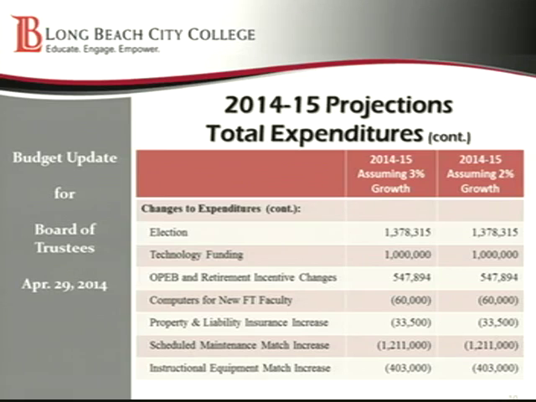So what that means is on the scheduled maintenance side, for every dollar that the state gives us, we have to match $1 from our unrestricted general fund in order to accept those funds. And so the match on our scheduled maintenance is $1,211,000 that we're going to have to budget. And then our match on the instructional equipment is, for every $3 that the state gives us, we have to match $1. So basically that's a 25% match, which is a cost of $403,000 for us.